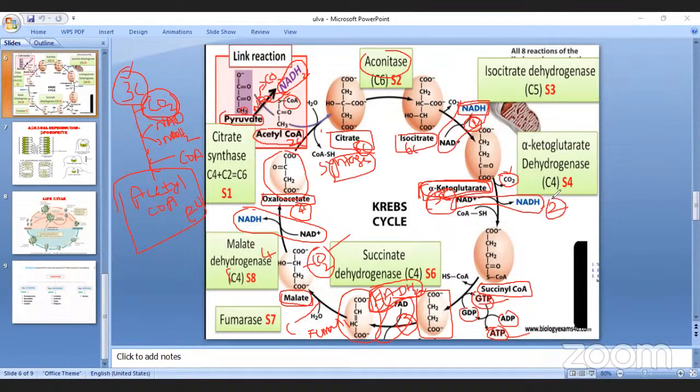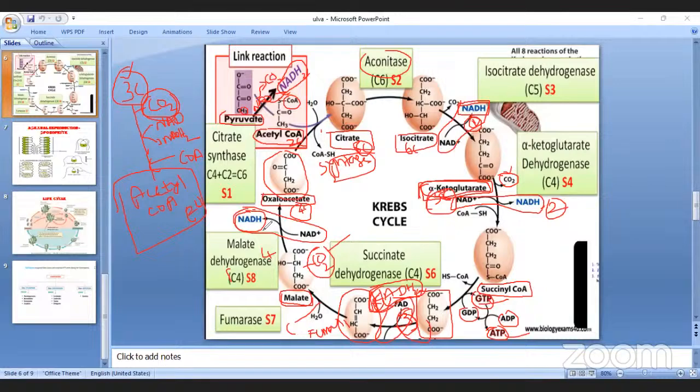Second oxidation, NAD. The third oxidation is not NAD; here FAD converts into FADH2. See in the book also. And the fourth oxidation, again NAD converts into NADH2. So in this process, 3 NADH2 are formed.